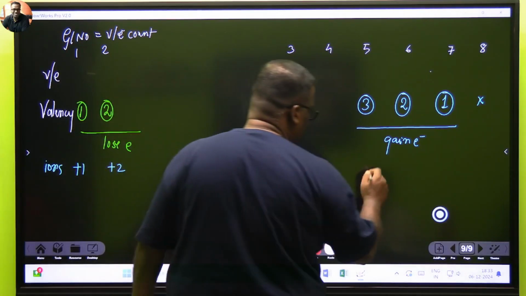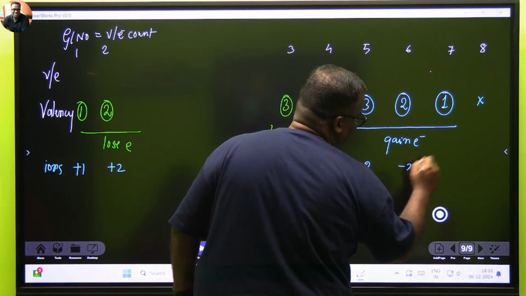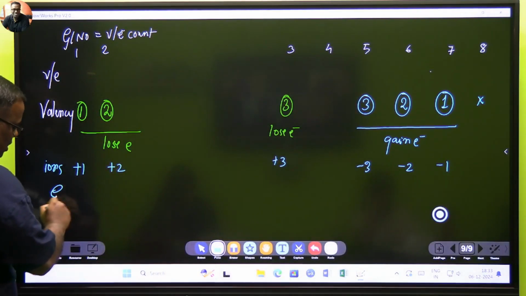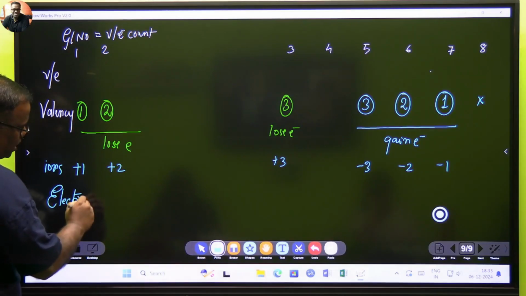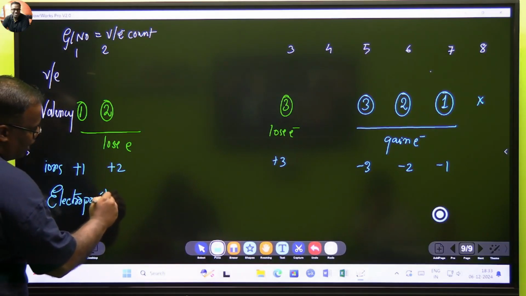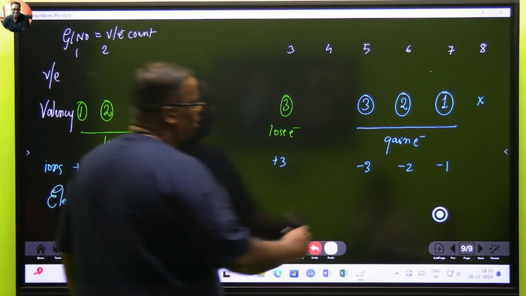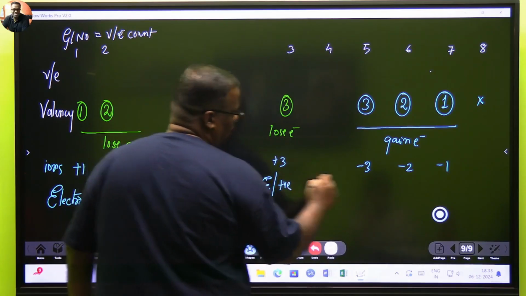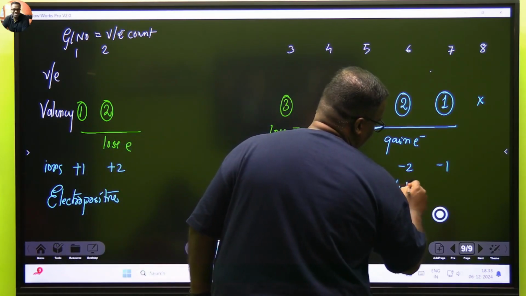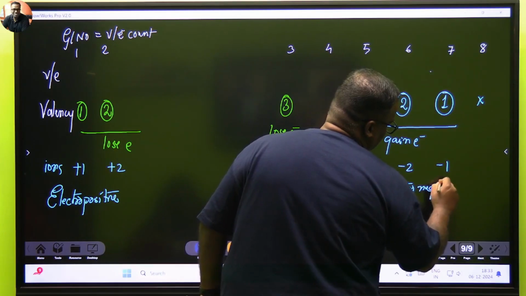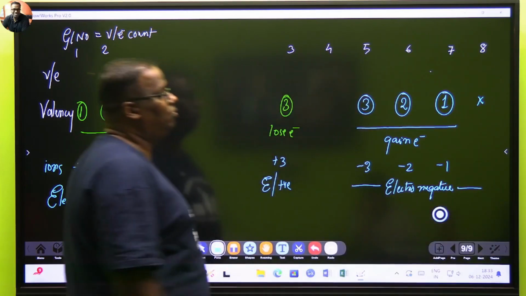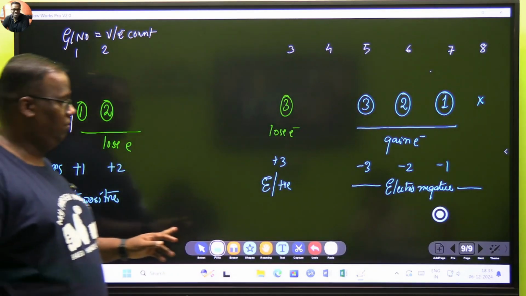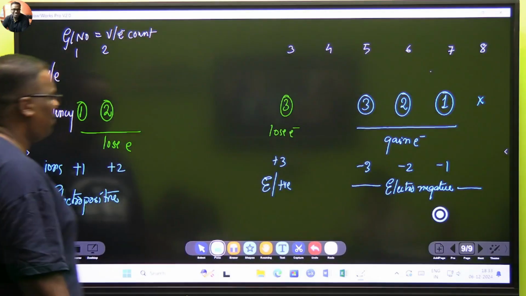And here I will get the tendency of -3, -2, -1. Which means I will call these elements, or atoms, electropositive valency. This is electropositive, this is also electropositive, and these will be known as electronegative. So whenever an ionic bond is formed, it is formed between an electropositive and an electronegative species. This is electropositive, this is electronegative, right?